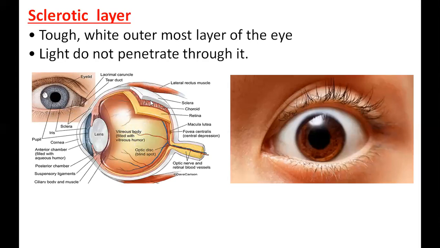So this picture, I think you can see, it's like a 3D picture. It's like a white color sheet until the front. In the middle, that sclera is not there. Sclera is converted to cornea. From the cornea, light can go, but not from the sclera. Keep it in mind. This is a common question.